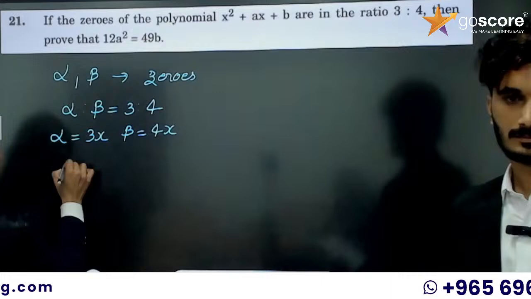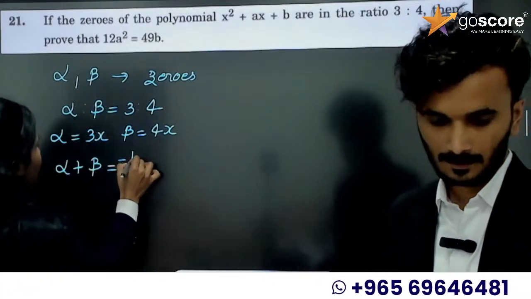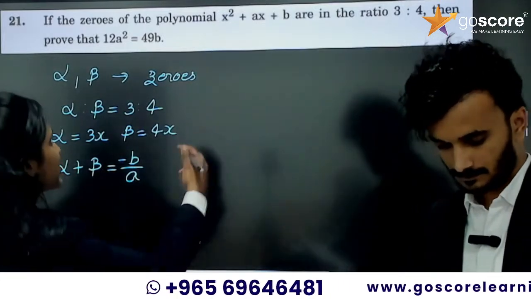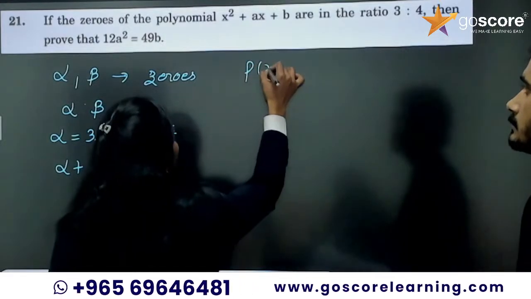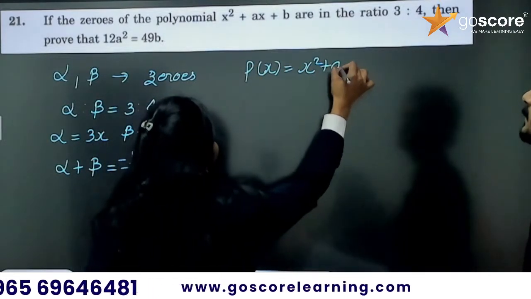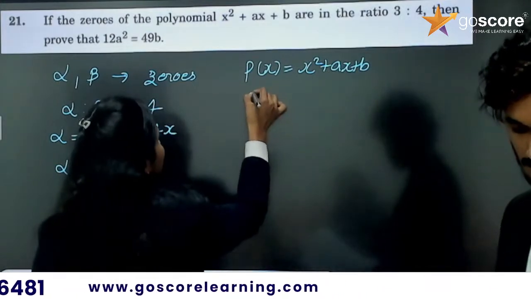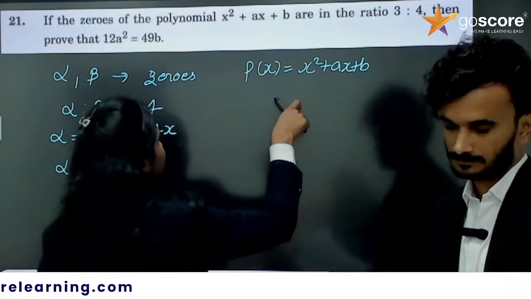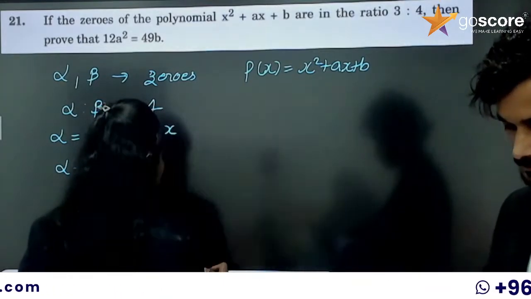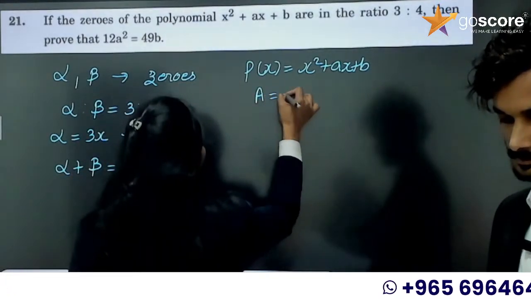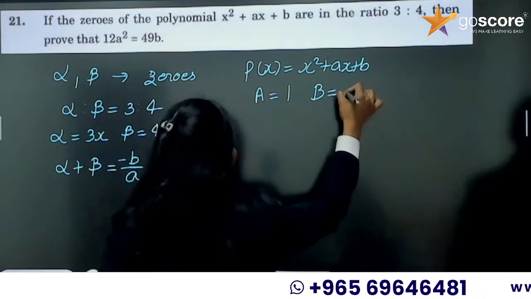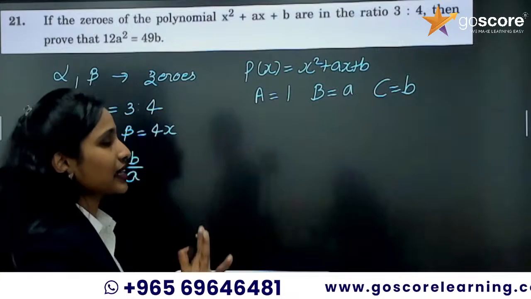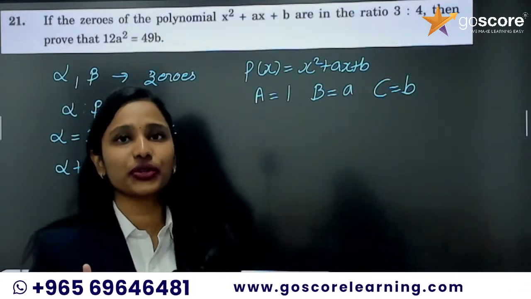So what is alpha plus beta? Alpha plus beta equal to minus b by a, and don't blindly put b and a. Here there is a change. Our polynomial is p of x equal to x square plus ax plus b, and I am going to take the values as capital A is 1, capital B is a, capital C is b, because we already have small letters a and b, that's why I am taking like this. Is that okay for you guys?